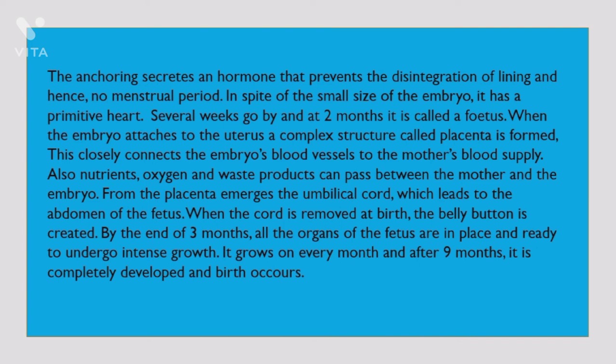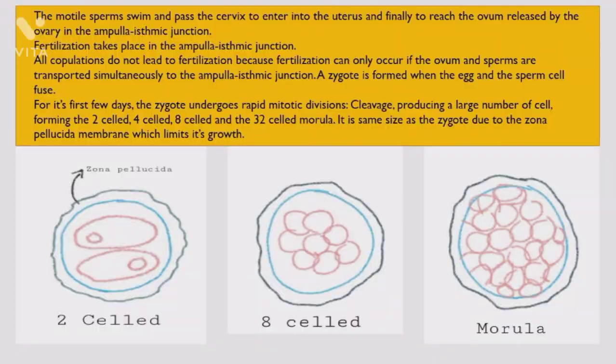By the end of 3 months, all the organs of the fetus are in place and ready to undergo intense growth. It grows every month, and after 9 months, it is completely developed and birth occurs. Let us have a look at it step by step.